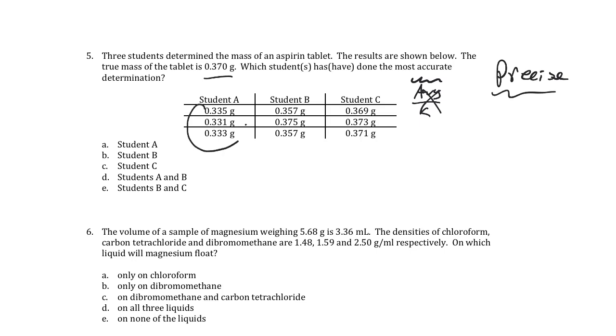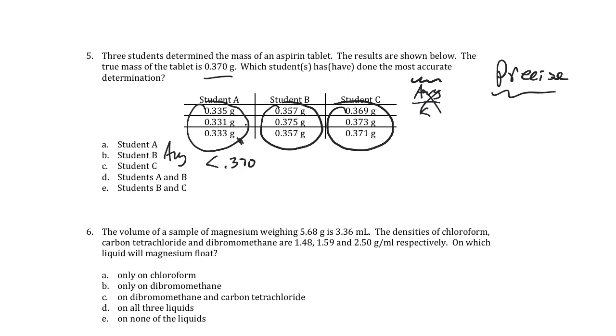Student A's determinations are all here. Student B's determinations are all here, and student C's are all here. And so what we want to do is average these 3, not across the columns. We want to average the rows. So we want to average these here. These are coming out to be less than 0.370 pretty clearly. They're all well below.